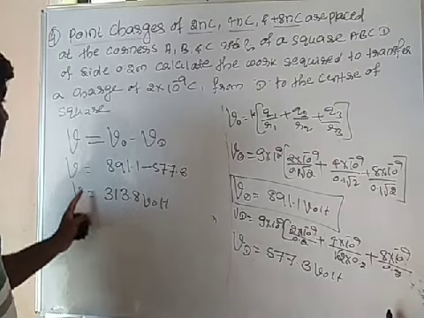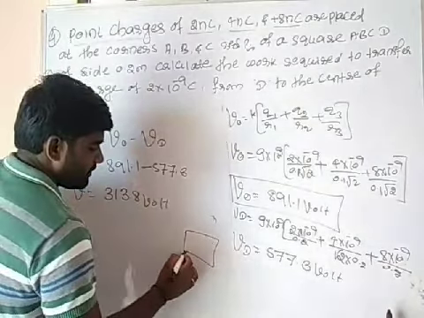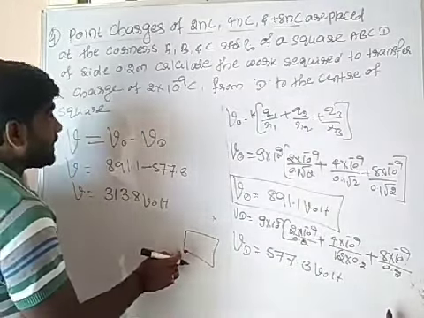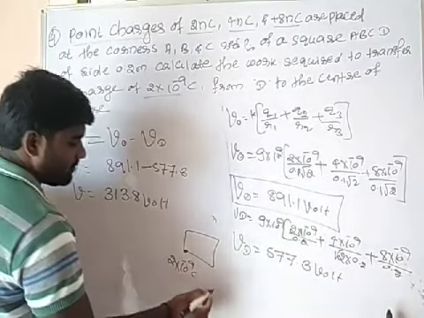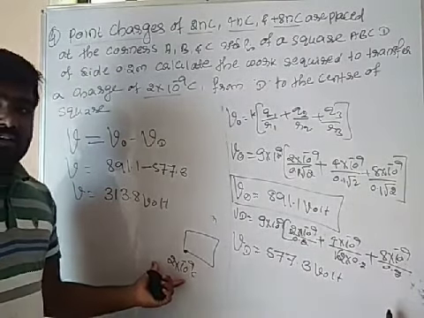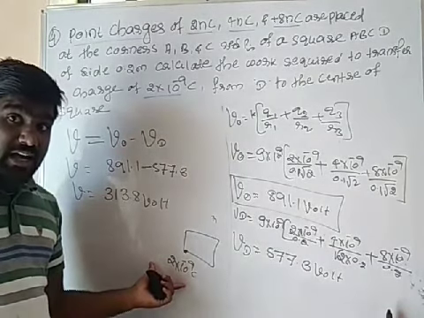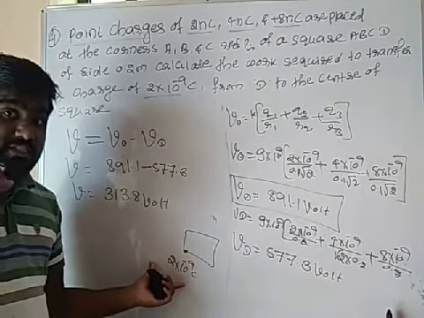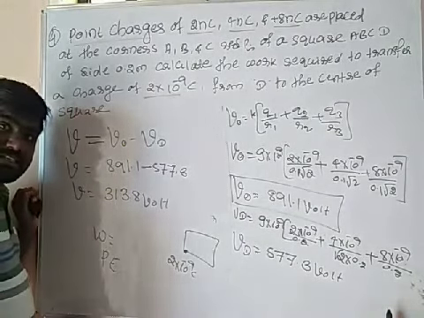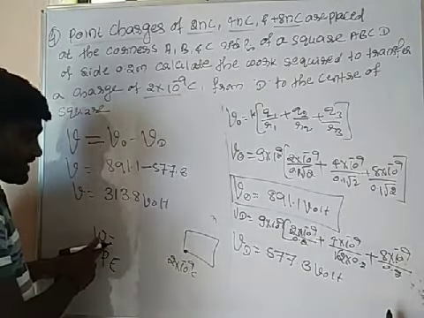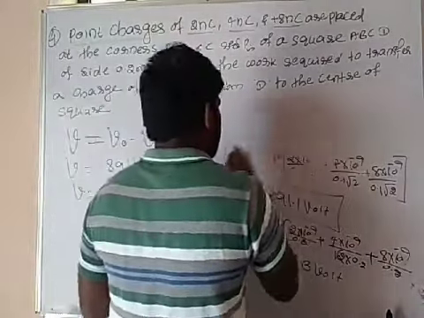Okay na? Potential at point D. See here, it will be your point D. Okay na? At point D, what is your charge? It is 2 into 10 to the power minus 9 coulomb. Okay na? So what are we going to write for total potential? Or else work done or else potential, both are same. So this work done is equal to, I took the potential energy. Okay na? So work done is equal to, what should I write? See, I am writing here, it is to be like this.